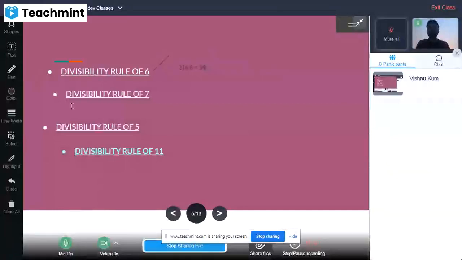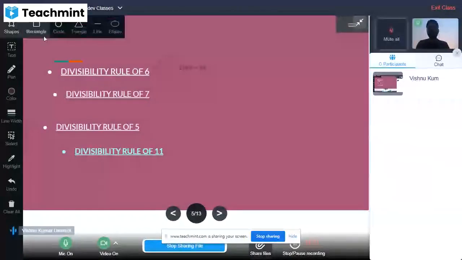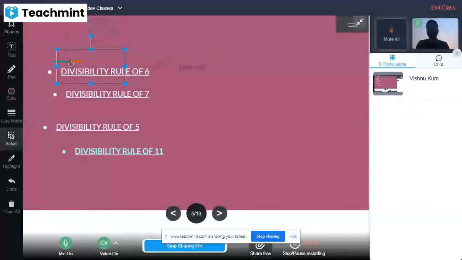And if we are talking about 7, I will take this in the last because this is the divisibility rule of confusion. So this concept we will take in the next section, in the last section. Before that, I will discuss the divisibility rule of 5 and the divisibility rule of 11.